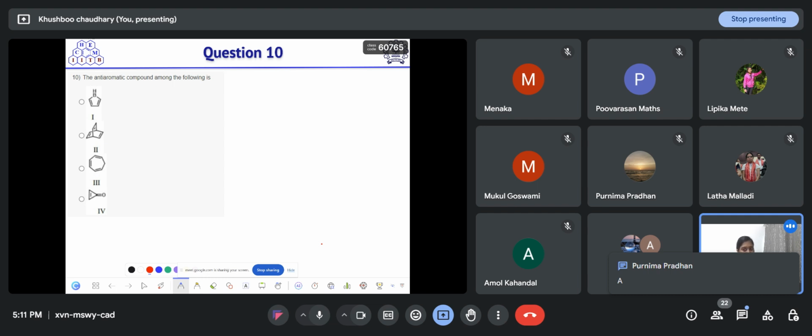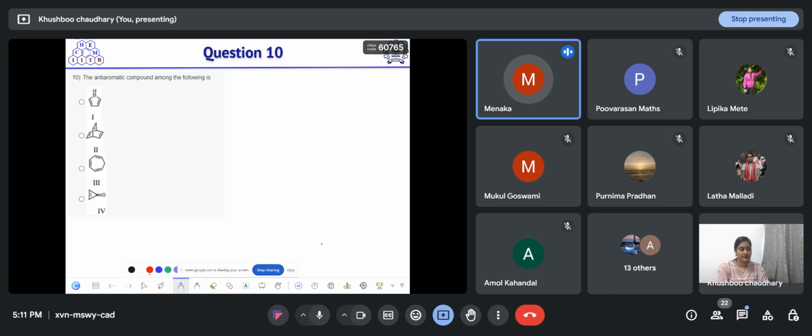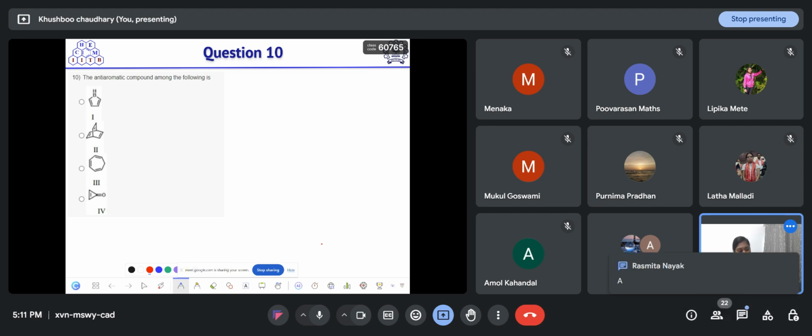Okay, Purnima is saying option A. Ankita is saying option B. Option A, ma'am. Okay, Menka is saying option A. Rashmita, A, ma'am.